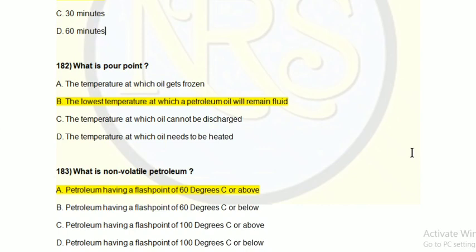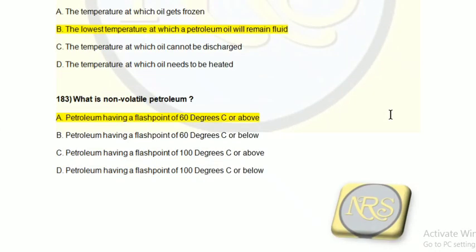For any fluid, they are telling the pour point is this: the minimum temperature we have to maintain if you want to transfer the fuel oil from one point to another point. It can also be called a transfer temperature. So that temperature you have to maintain. If not, your oil will be in solid form. It cannot be in the fluid form. So option B is the correct answer for question number 182.